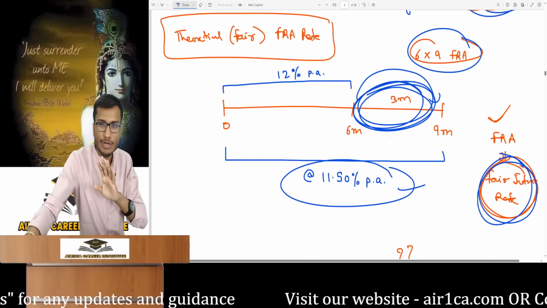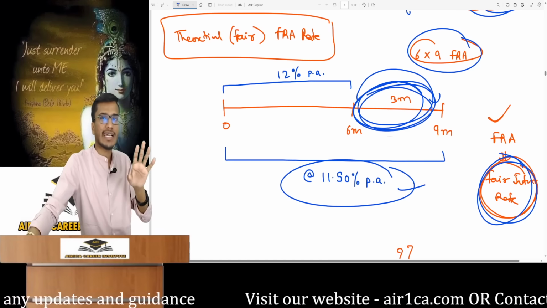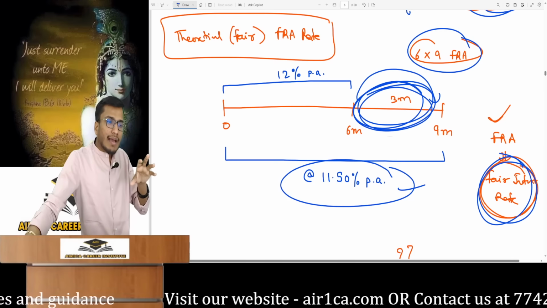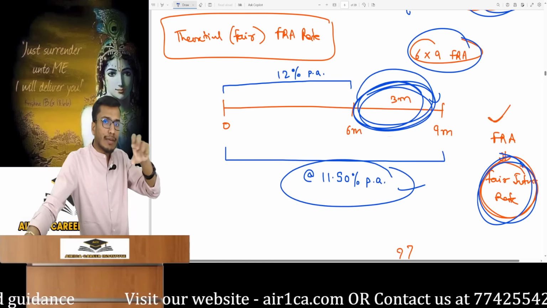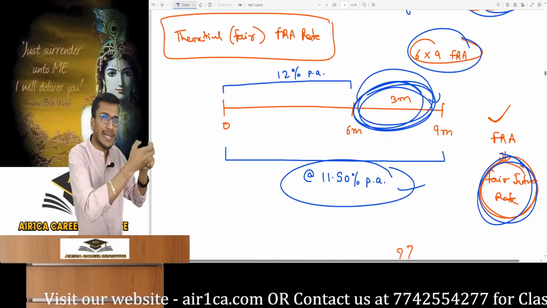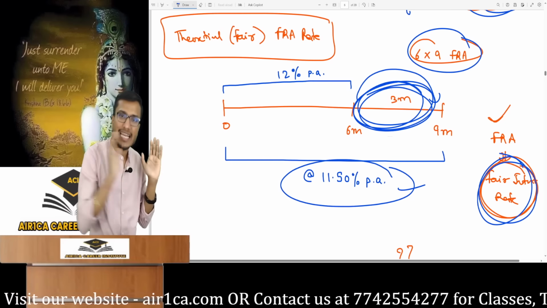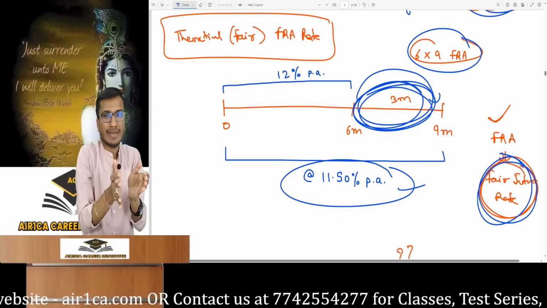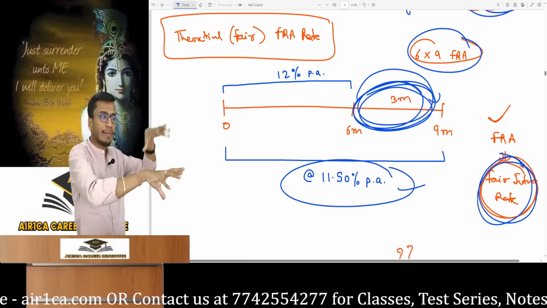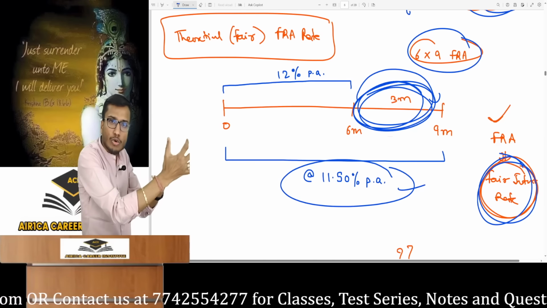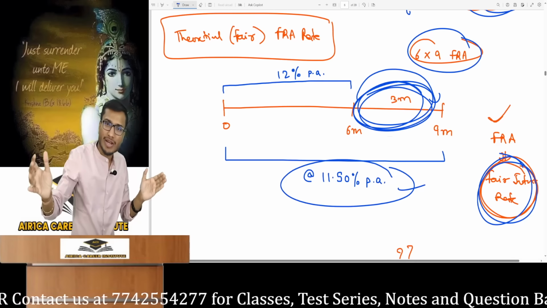What if a future scenario? I am confused whether to take a loan for 6 or 9 months. So here, I go to the banker. Should I take a lump sum loan for 9 months, or should I take a loan for 6 months first, and then if I need it, take another loan for 3 months? So we are discussing the customer taking a loan for the entire 9-month period all at once, or taking the same loan in 2 parts, first for 6 months, then if needed for 3 months. So should he take it in 2 small parts or as one big loan at once?